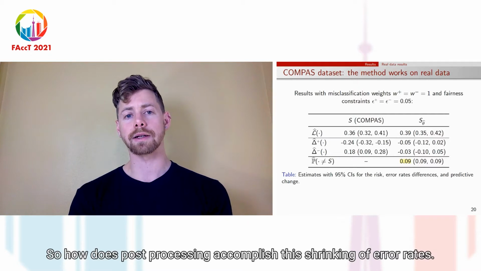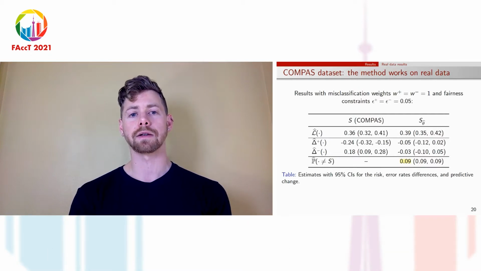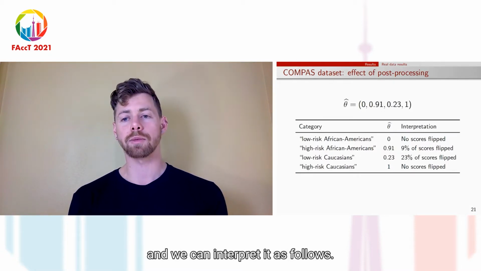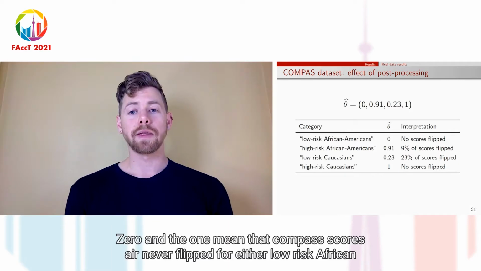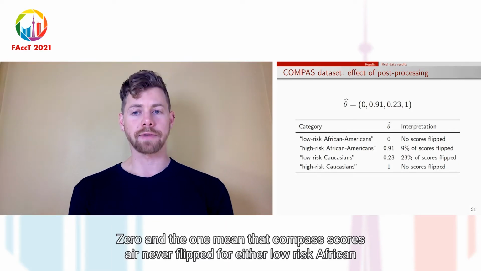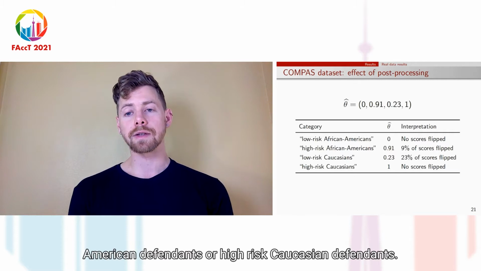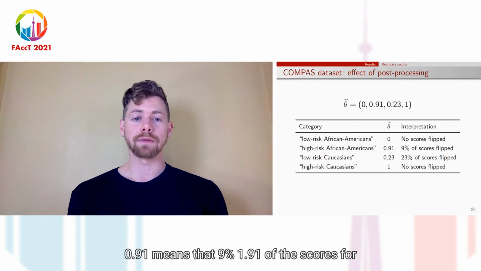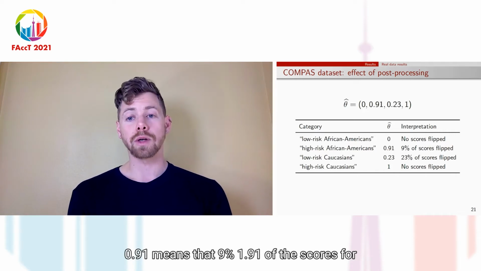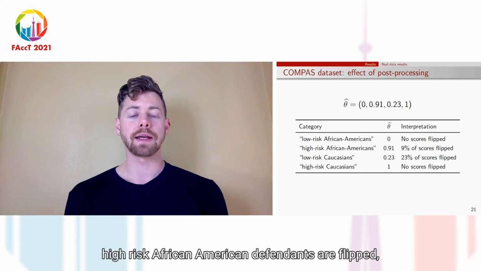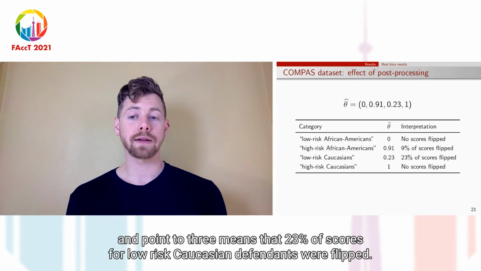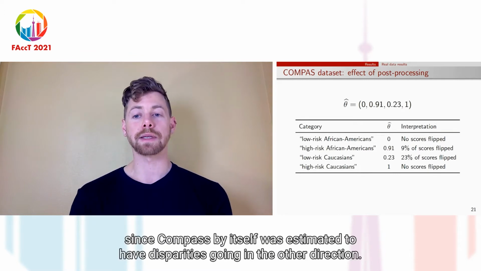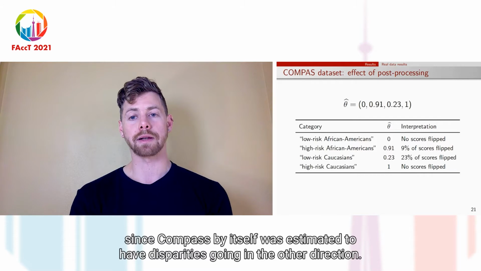So how does post-processing accomplish this shrinking of error rates? This is the value of theta hat, and we can interpret it as follows. The 0 and the 1 mean that COMPAS scores are never flipped for either low-risk African-American defendants or high-risk Caucasian defendants. 0.91 means that 9%, 1 minus 0.91, of the scores for high-risk African-American defendants are flipped, and 0.23 means that 23% of scores for low-risk Caucasian defendants are flipped. And this makes some sense since COMPAS by itself was estimated to have disparities going in the other direction.